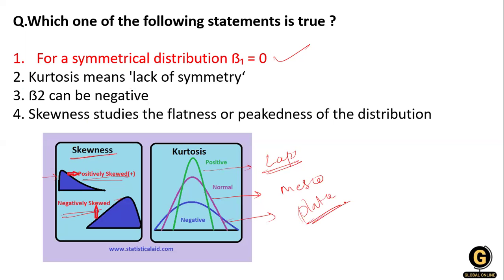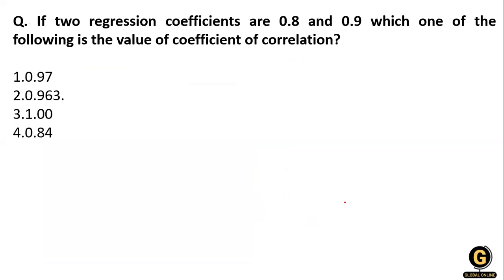Okay, so next question, which is on your screen. If two regression coefficients are 0.8 and 0.1, which of the following is the value of the coefficient of correlation? Coefficient of correlation, that means r. Regression coefficient, that means either bxy or byx.